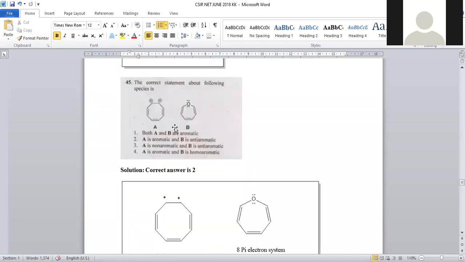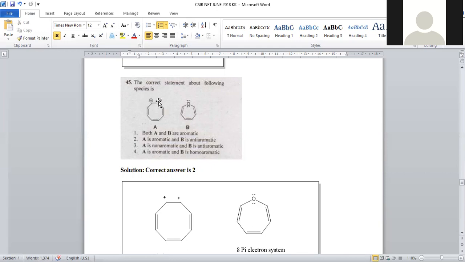Now let us move on to question number 45. Again, it is part of organic chemistry, aromatic compounds. Okay, so finding the aromaticity of the compound. Here, two systems were given, where the first system has an 8-membered ring with 6 pi electrons. So an 8-membered ring is there, but it is a single ring only. Okay, 6 pi electrons are present, and these two carbons are carbocations only.